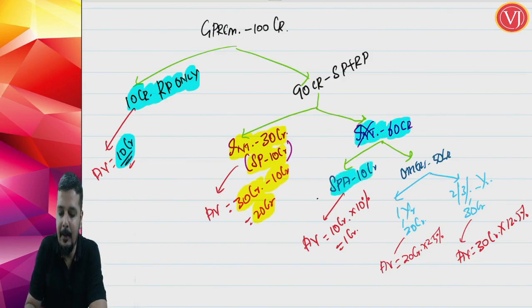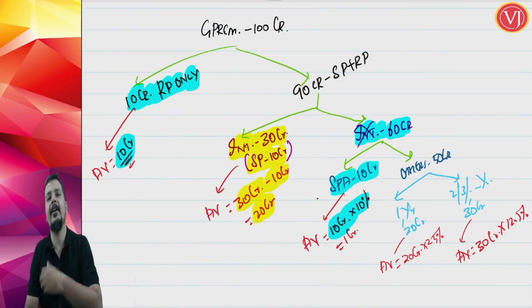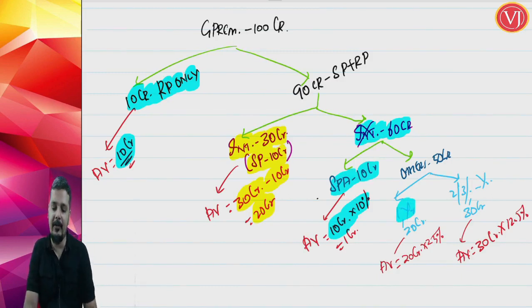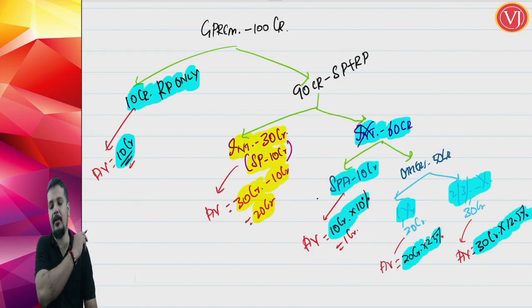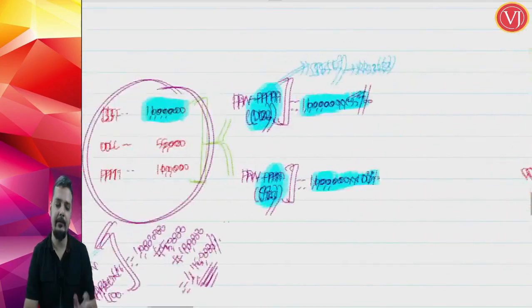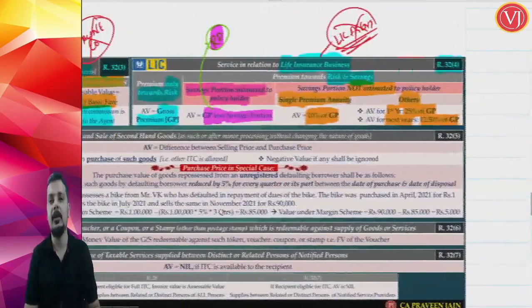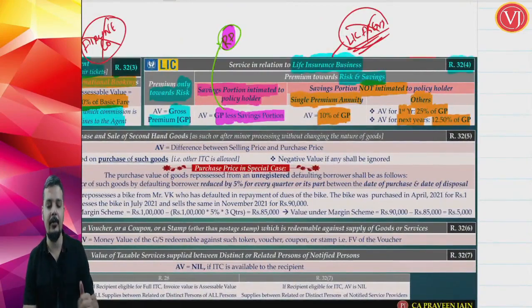Where it is risk portion and savings portion, but the same is not intimated to the policy holder. And if it is a single premium annuity policy, 10 crores multiplied by 10 percentage. If it is a multi-year, year by year premium annuity policy, if it is the first year premium, take that first year premium multiplied by 25 percentage. If it is the second, third, fourth or fifth year premium, take that amount multiplied by 12.5 percentage. That is how you have to calculate. So we are done with your Rule 32 sub-rule 4, where you are talking about life insurance company, how to calculate the value.